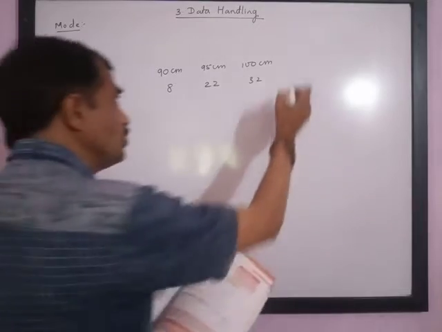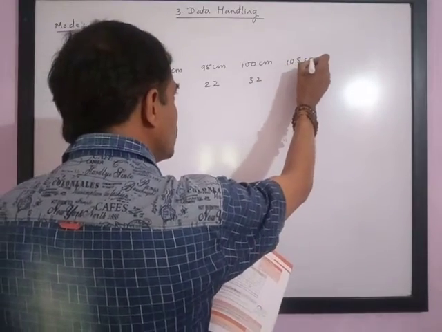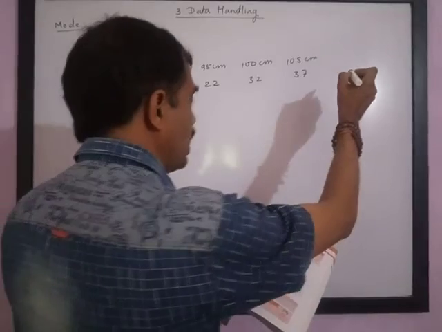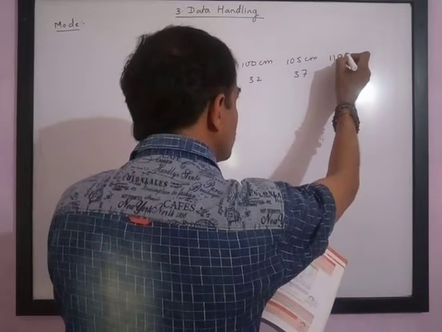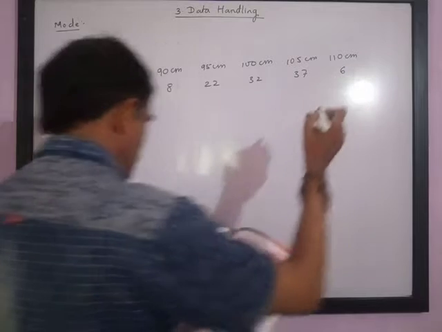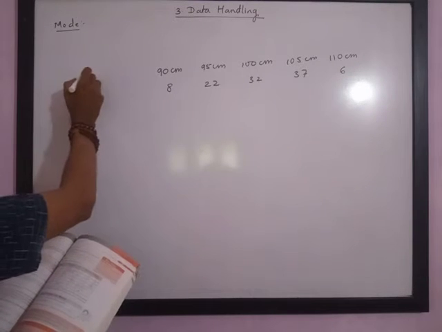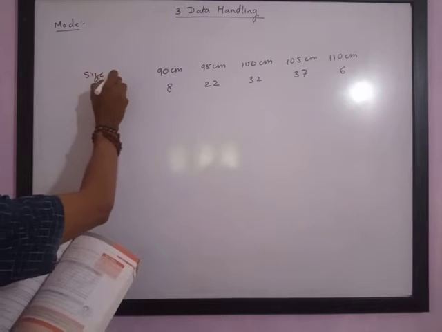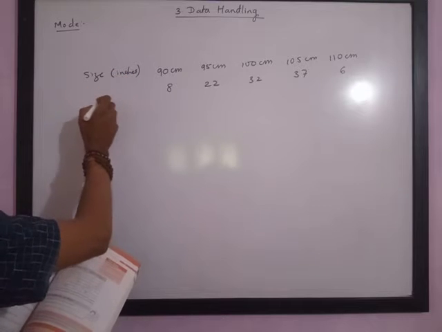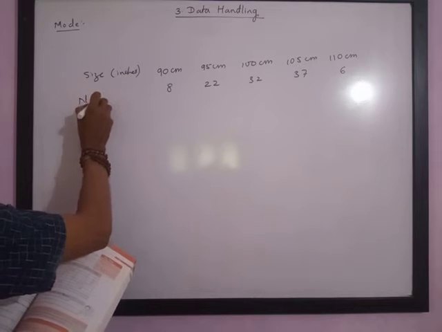Then 105 centimeter shirts he sells 37. 110 centimeter shirts he sells 6. This is the size of the shirt given in centimeters and the number of shirts sold.